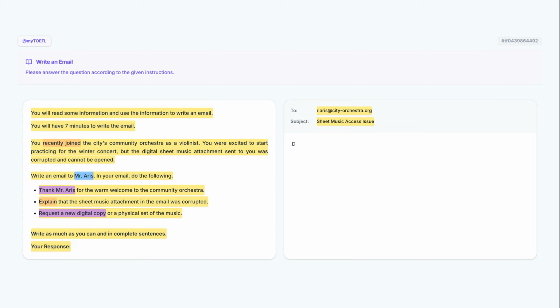We begin with Dear as a standard formal greeting. Then we add Mr. Aris to respectfully address the specific recipient named in the task. We start with I would like to thank you to politely initiate the first task. We follow with for the warm welcome to specify the reason for our gratitude. We start with I am very excited to express personal enthusiasm. Next we add to perform as the intended action. We follow with such a talented group of musicians to complement the orchestra, and finish with this winter, to ground the sentence in the upcoming concert season.